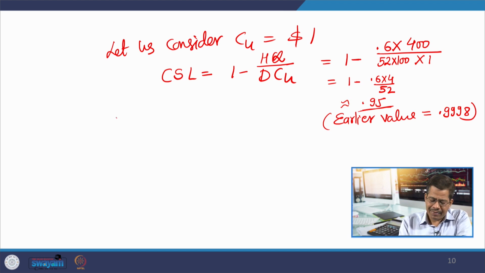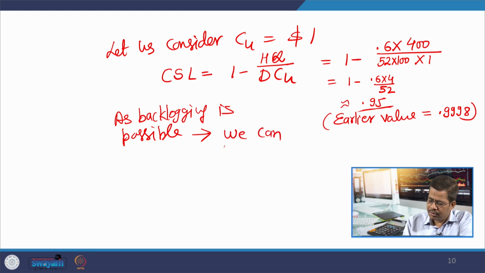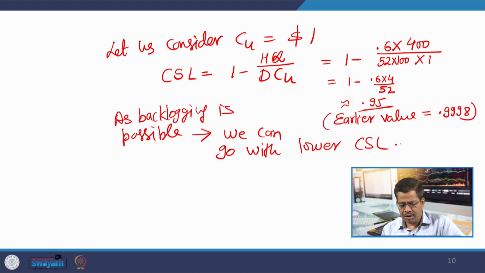Therefore, as backlogging is possible, we can go with lower CSL. So, this is one important takeaway whenever we have backlogging options.